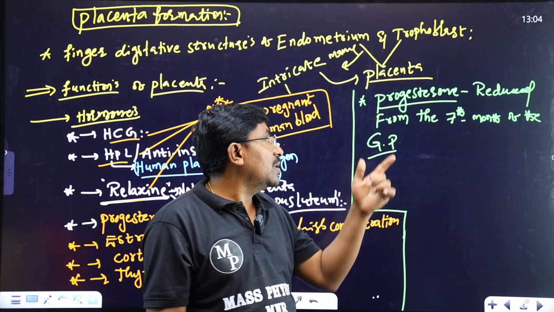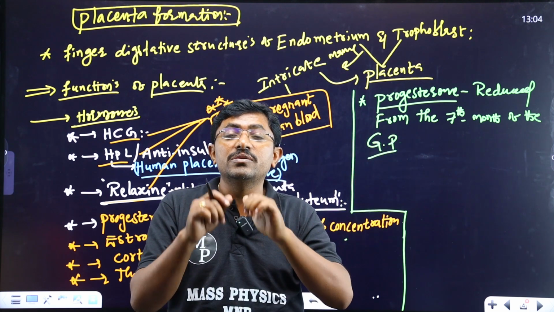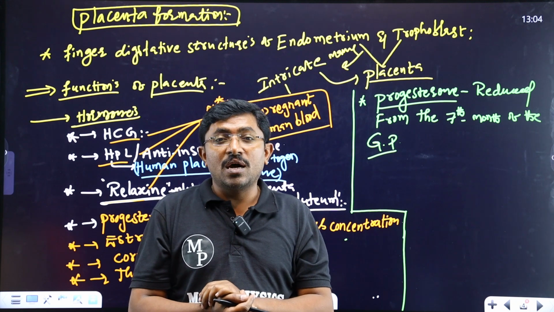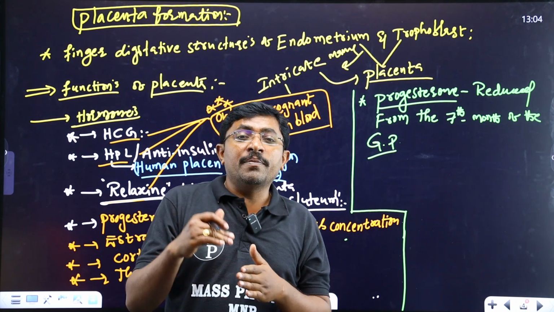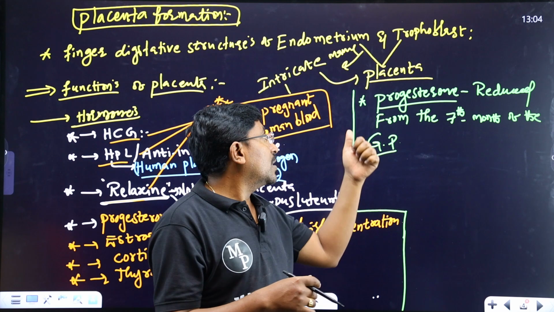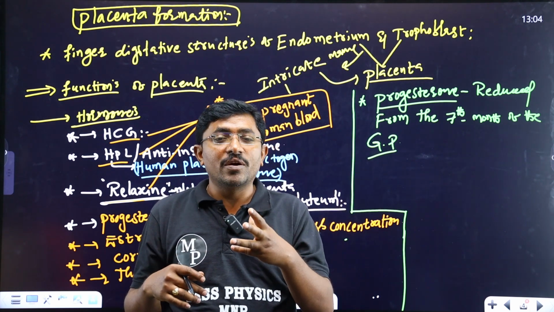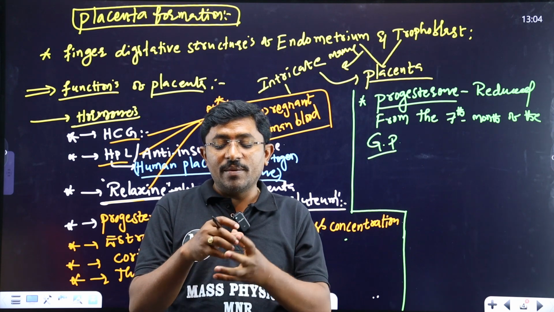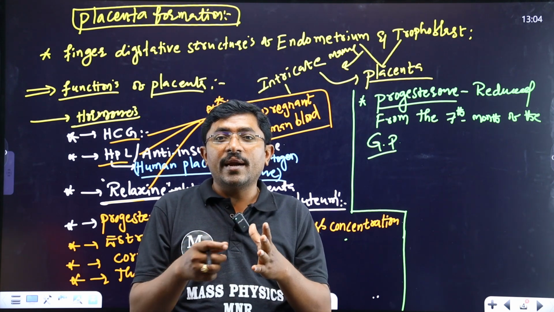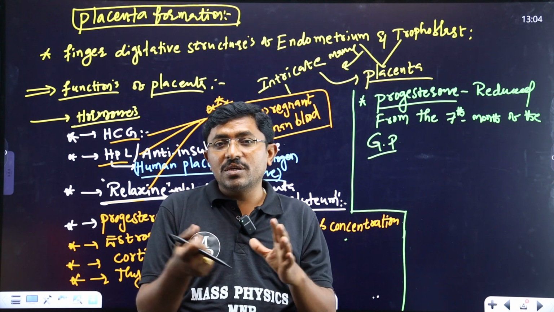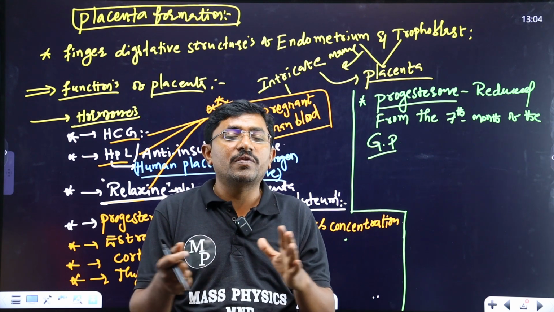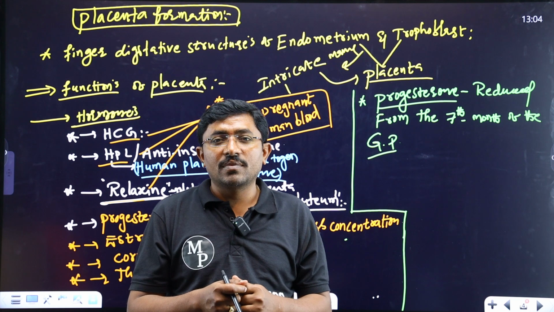How is it possible? That is possible by reducing or decreasing the progesterone hormone level. If up to the end of the gestation period the progesterone level is high, what happens? The endometrium is more developed. The endometrium tightly packs the placenta, and after delivery of the baby, the placenta is not detached from the endometrium.